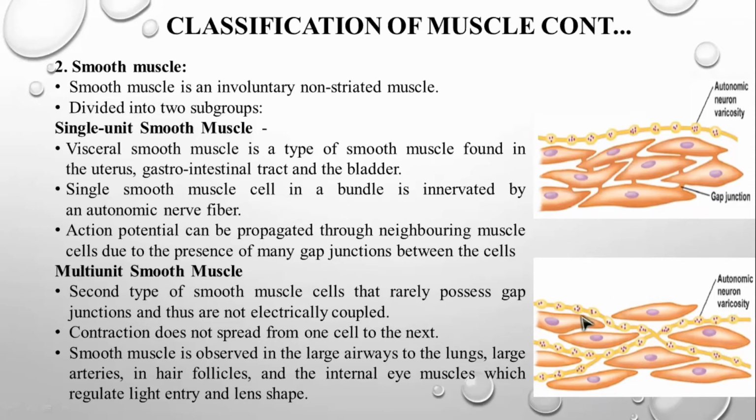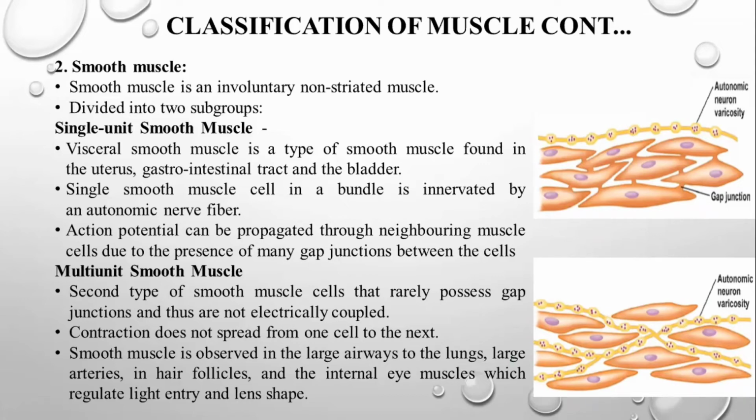In the multi-unit smooth muscle, which has no gap junctions at all, you can see the autonomic nervous system entering and moving in between these two cells. This is going to be a multi-unit smooth muscle. The contraction does not spread from one cell to the next cell. That's obvious because there is no gap junction.